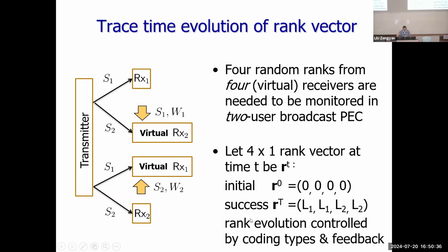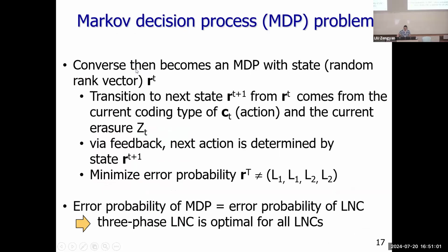We want to trace this rank evolution, which is controlled by the LNC coding type we transmitted and also the erasure state. For example, if S1 is erased, then the rank of receiver one will not increase. So naturally we have a Markov decision process to study this converse.